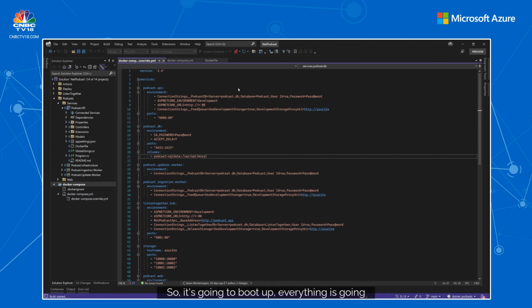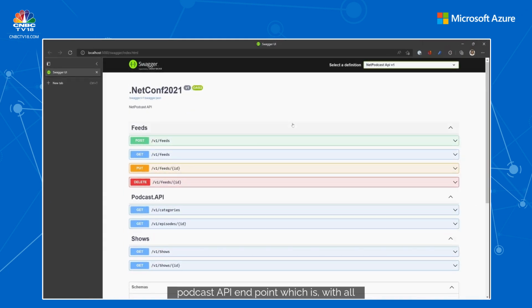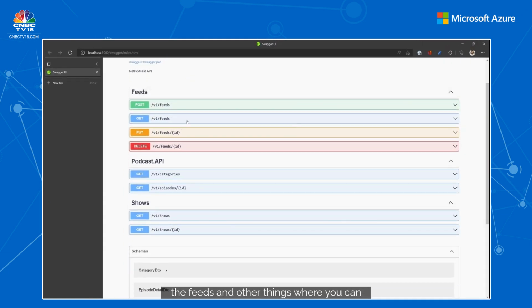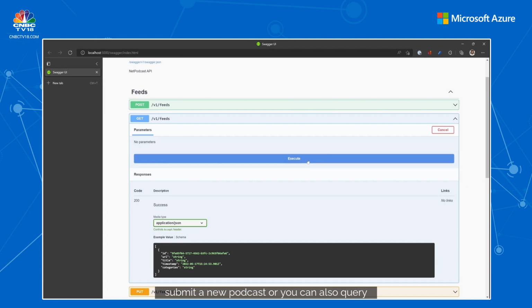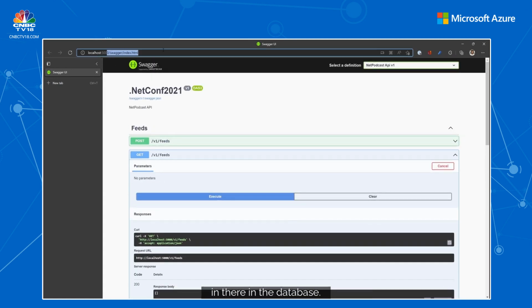So it's going to boot up everything. It's going to build all the images, and there you go. So now I have the Podcast API endpoint, which has all the feeds and other things, where you can submit a new podcast, or you can also query for podcasts which are already in the database.